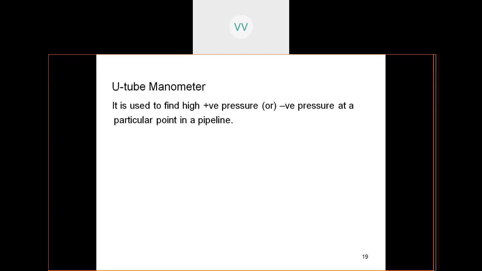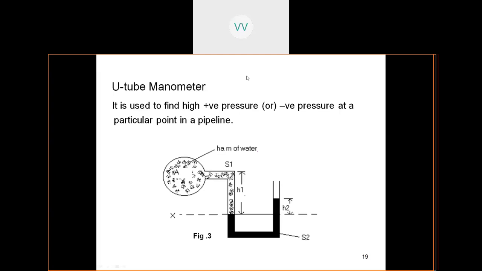Usually for siphon pipes or pipelines in the hilly areas, you can get some separation effect, which is called negative pressure or suction pressure. So look here. This is the U-tube manometer because the glass tube has been bent into the letter U.